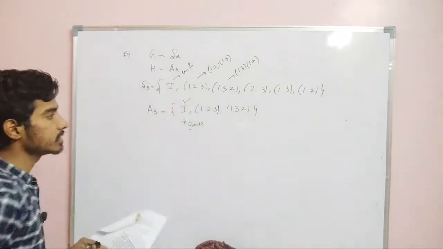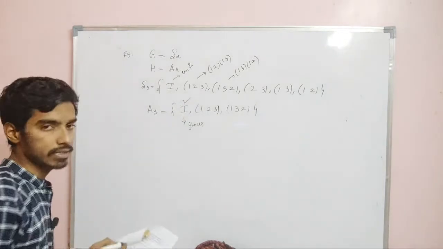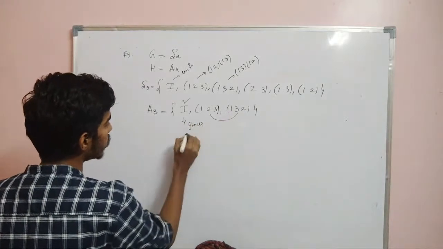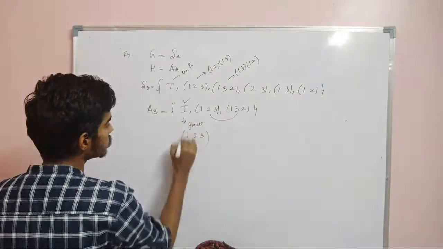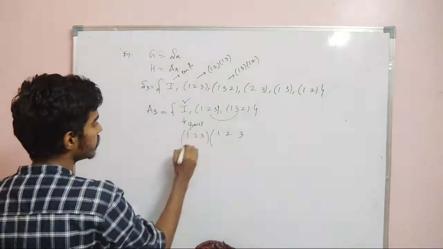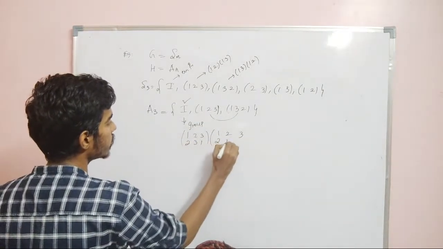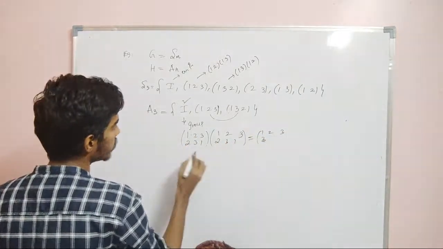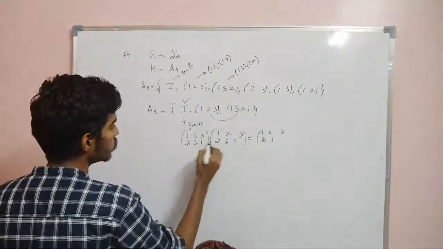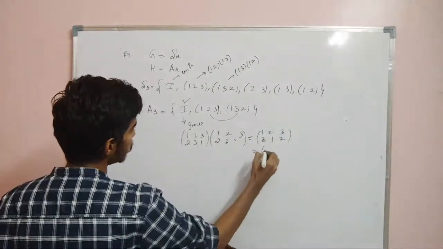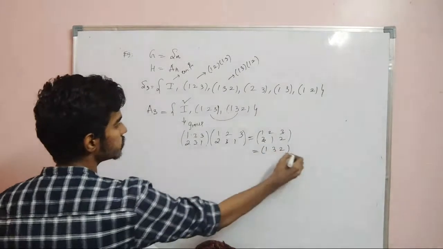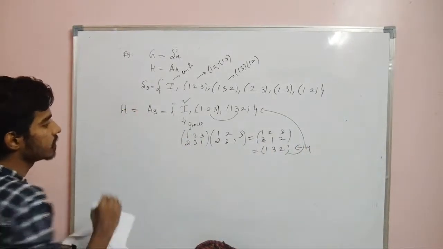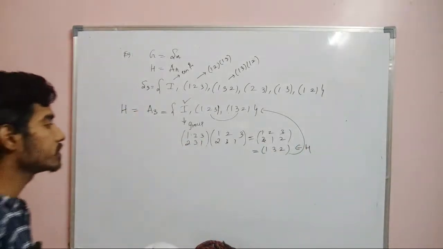You can see I, the identity, exists, and you just take two elements (1 2 3) and (1 3 2). Now you just multiply; what will you have? (1 2 3) means 1 goes to 2, 2 goes to 3, 3 goes to 1. If we multiply this, we have 1 goes to 2, 2 goes to 3, 3 goes to 1, 1 goes to 2. This is nothing but (1 3 2). Therefore this element belongs to H. Let us say this is H. So it is closed, and it is associative also.